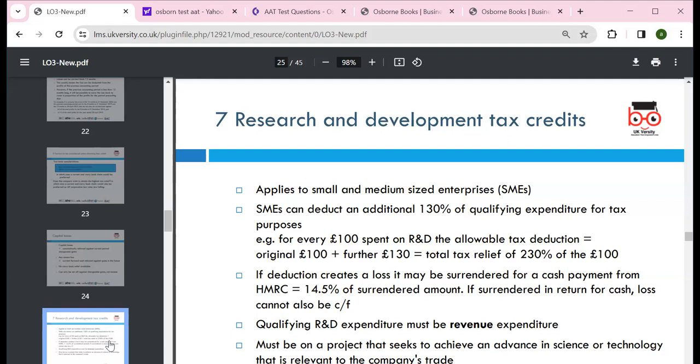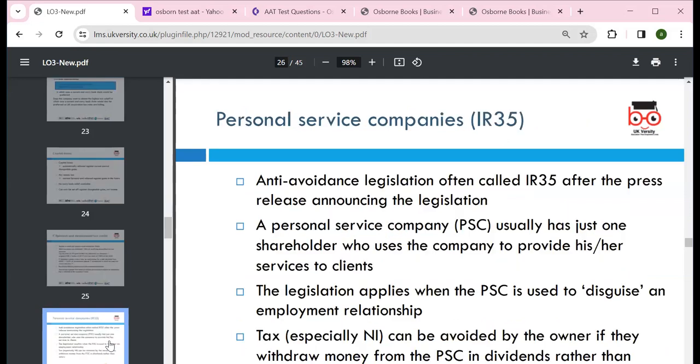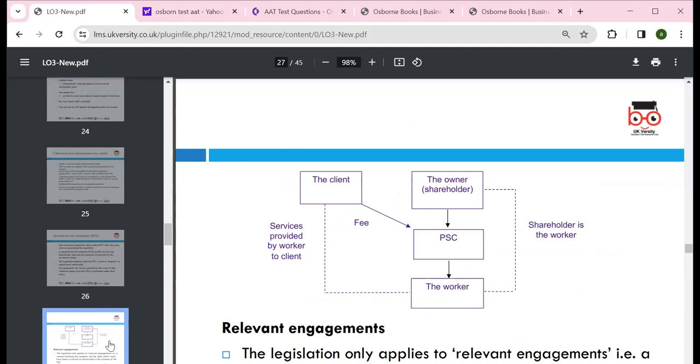The deduction creates losses, which may be surrendered for a cash payment from HMRC. We can also look at special laws against those, such as IR35, where we discuss anti-avoidance legislation, often called IR35 after the press release announcing the legislation. Personal service companies usually have just the shareholders, who use companies to provide his or her services to the client. The legislation on PSCs covers the use of companies, employment relationships, tax, and NI, and all these special arrangements, including umbrella companies, have had a lot of discussion.